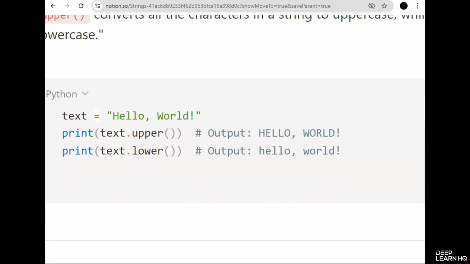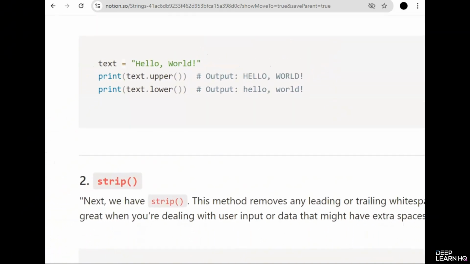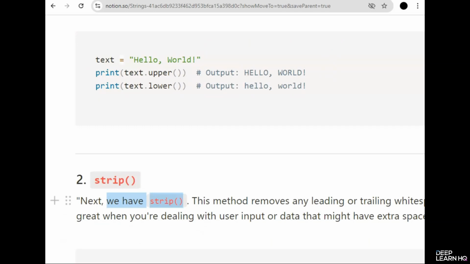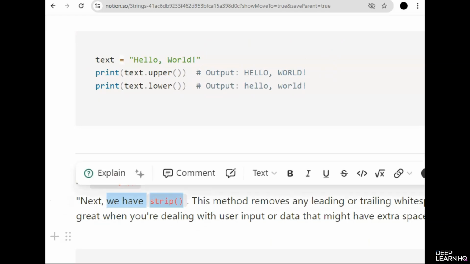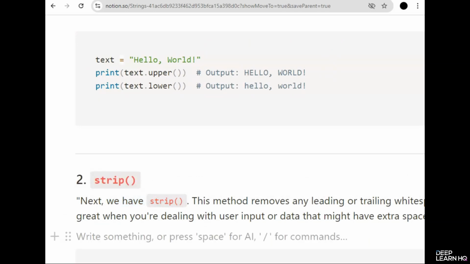Moving on to the second thing, that is strip. Next we have the strip function. This method removes any leading or trailing white spaces from a string.